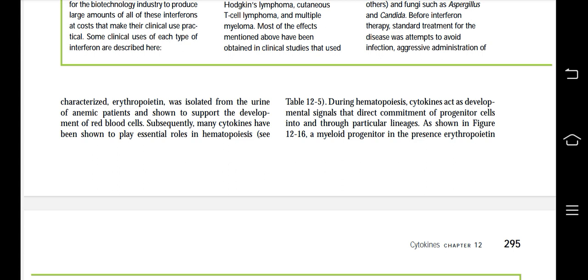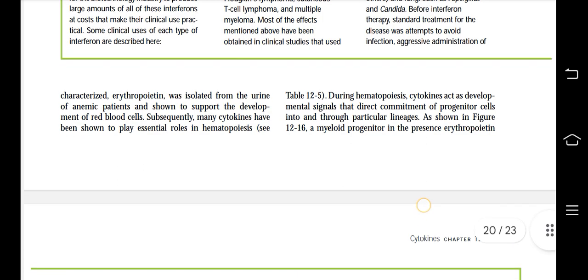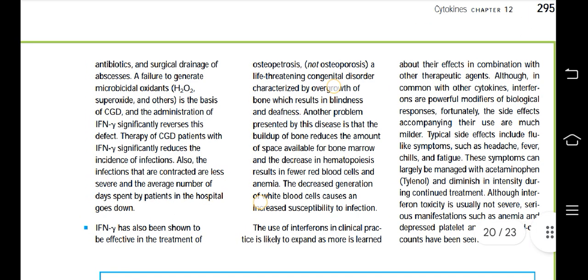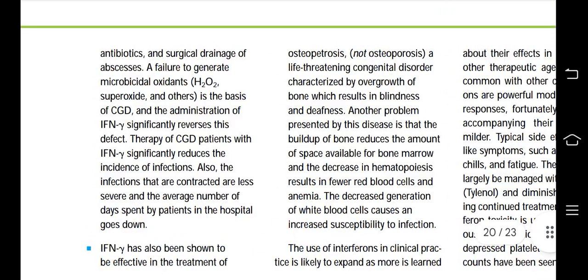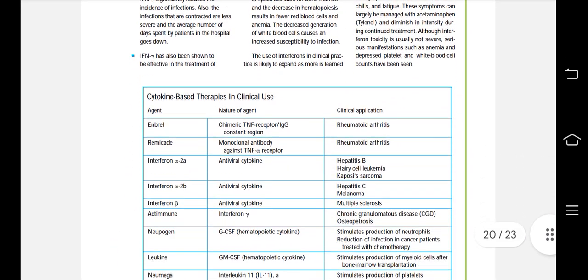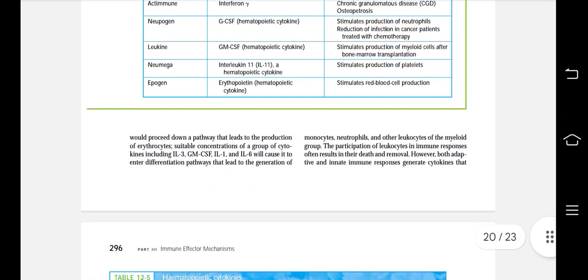During hematopoiesis, cytokines act as developmental signals that direct commitment of progenitor cells into and through particular lineages. As shown, a myeloid progenitor in the presence of erythropoietin would proceed down a pathway that leads to the production of erythrocytes.